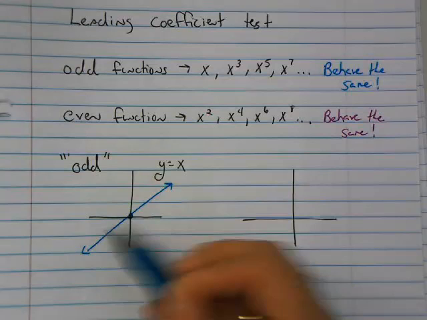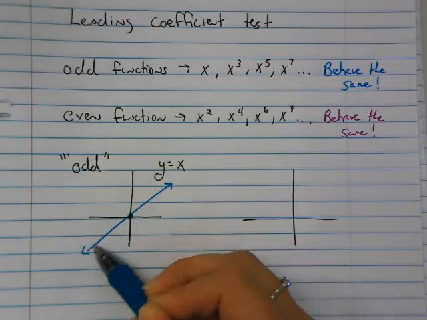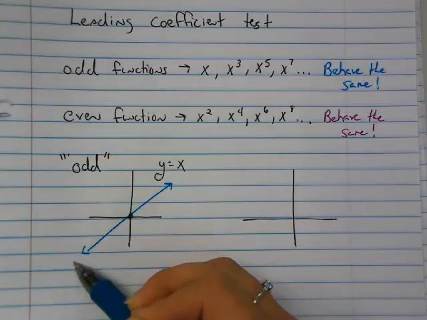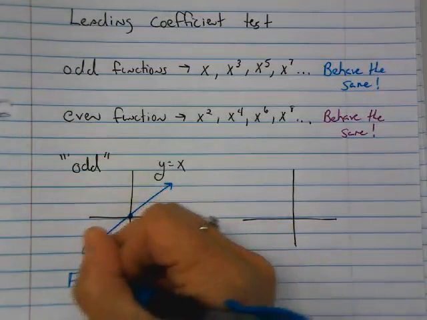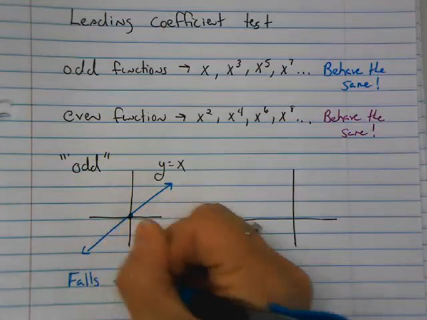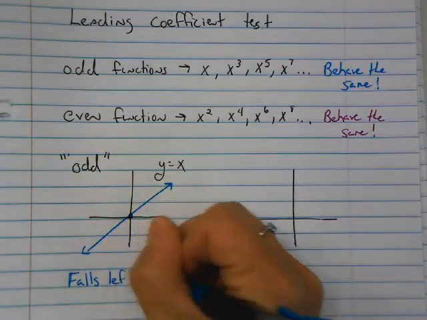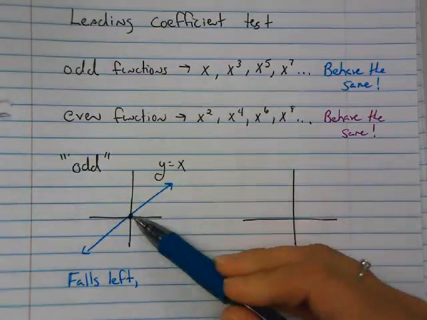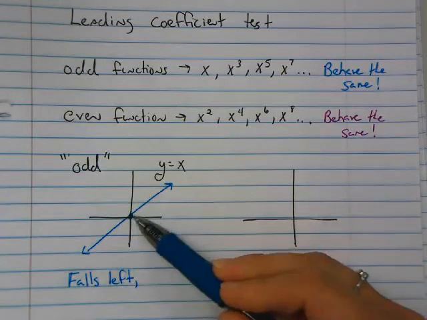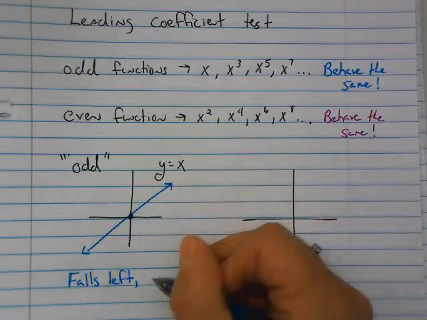Now, what is it doing as it's going to the left? This graph is falling. So it falls left. And what is it doing as it goes to the right? As it goes to the right, it is rising.